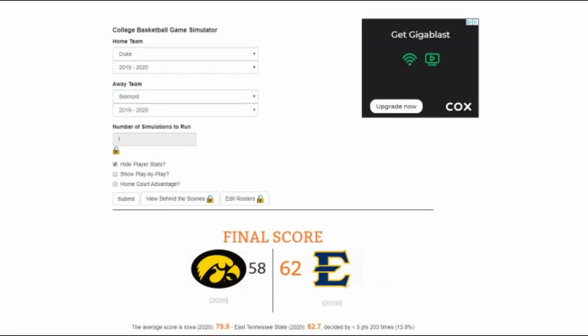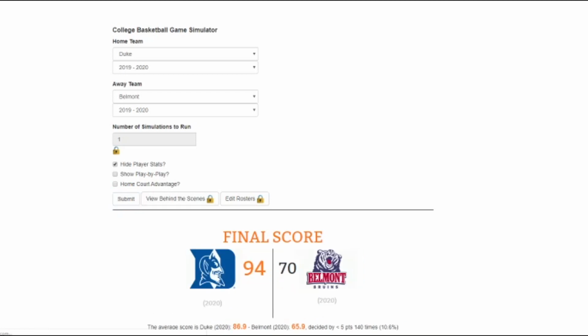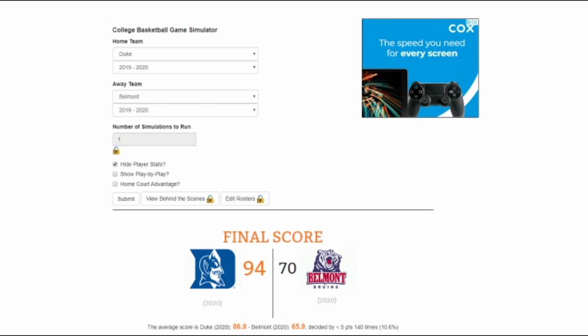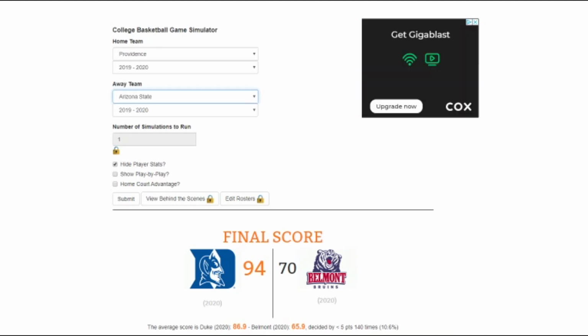And next we have Duke versus Belmont, a 3-14 matchup. Now last time Duke was a 3 seed, they lost to Mercer back in, I believe, 2014 it was. This Duke team, they're alright, not as good as Duke teams in the past, but I do expect them to win this game. And as we submit this, we see Duke winning by 24, as expected. No shocker here.